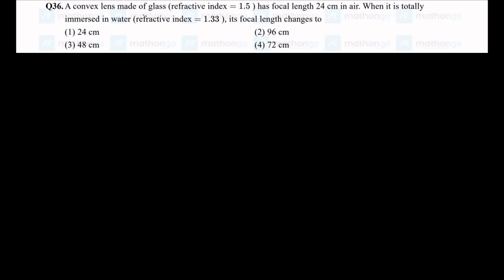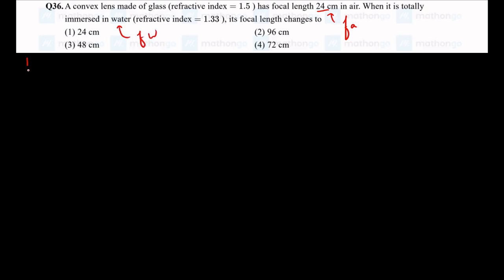Okay, a convex lens made of glass has a 24 centimeter focal length in air. When it is totally immersed in water, its focal length changes to what? Here again we have to use the lens maker's formula. Let me take the focal length in air as FA, and the focal length in water as FW.